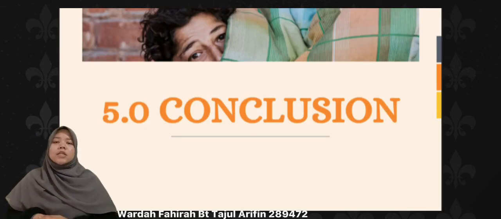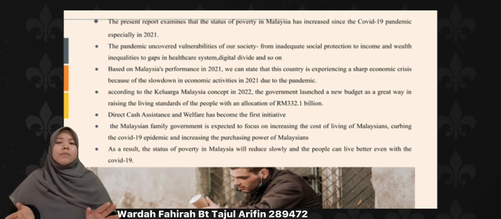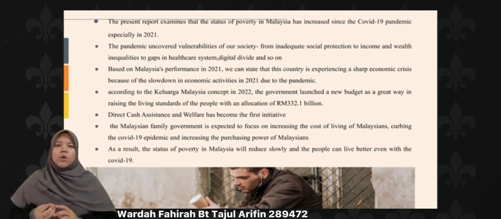Lastly, conclusion. The present report examines that the status of poverty in Malaysia has increased since the COVID-19 pandemic, especially in 2021. The pandemic uncovered vulnerabilities of our society, from inadequate social protection to income and wealth inequalities to gaps in the healthcare system, the digital divide, and so on. Based on Malaysia's performance in 2021, we can state that this country is experiencing a sharp economic crisis because of the slowdown in economic activities in 2021 due to the pandemic.